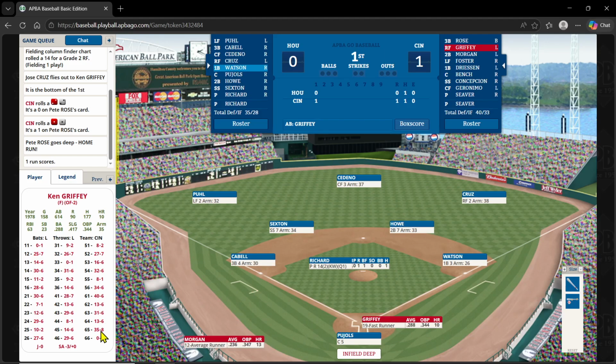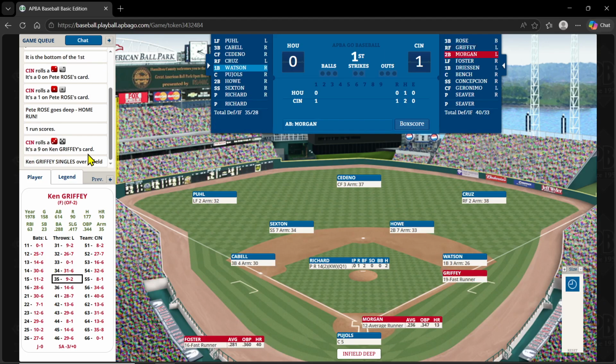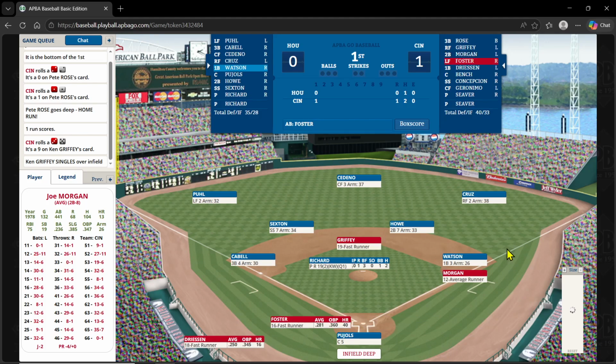Griffey against righties is a 0. So Richard's 14 is where he is normally, and that also makes him a high B pitcher. 15 would start A. 35-9, and that is a base hit for Griffey. So a rude start for Richard: a homer and a single. Griffey, a fast runner, is on first. We don't have the steal option here in the first inning on him, and Joe Morgan will bat.